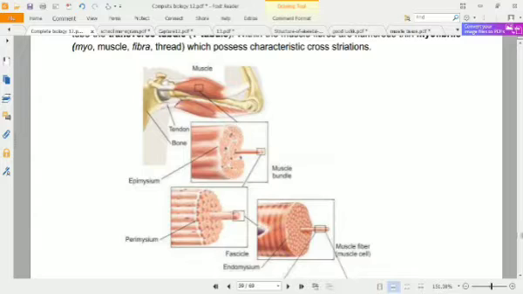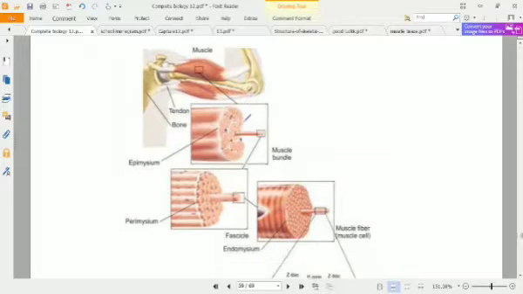These are joined with the bones with the tendons, and then we can see these muscles under the electron microscope, an enlarged view of that muscle.